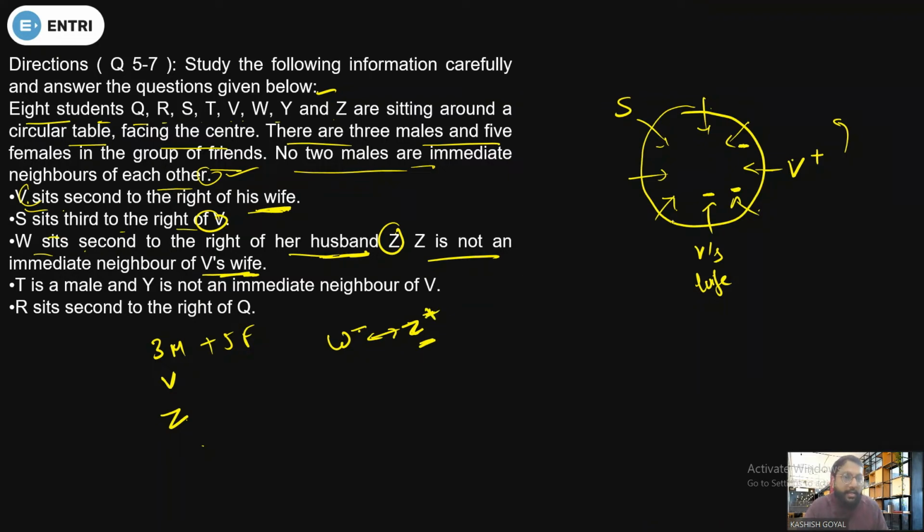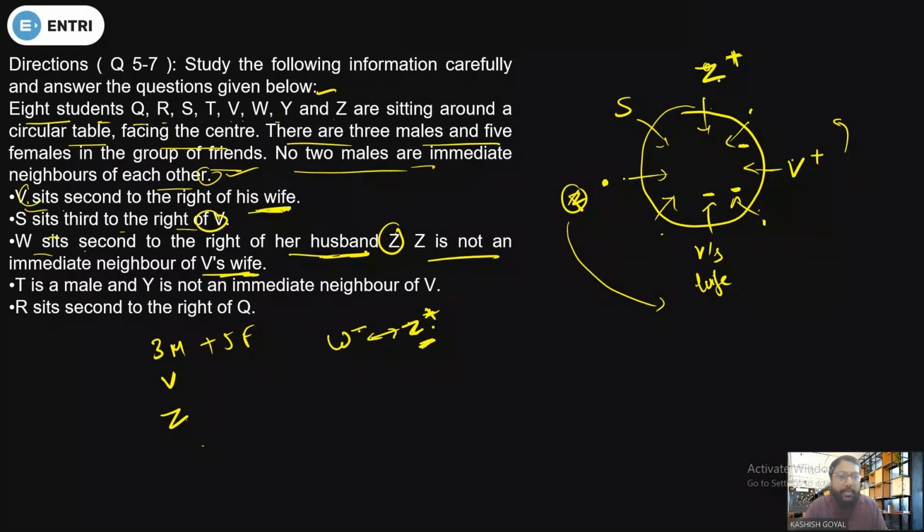So Z can't be here, Z can't be here, that is very sure. Also Z can't be here, that is very obvious now. So Z can be at this position or this position, yes or no? Because Z is a male member, that is also given. Suppose Z is here, then W sits second to the right, so W would be at V's wife, but W is the wife of Z, so this is also not possible. It means the only possibility for Z is here and Z is a male member.